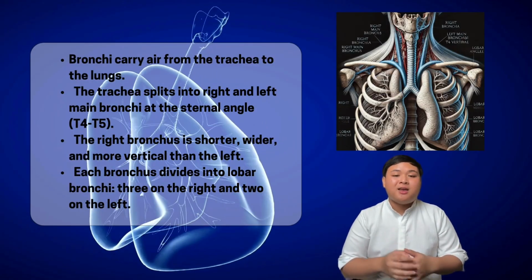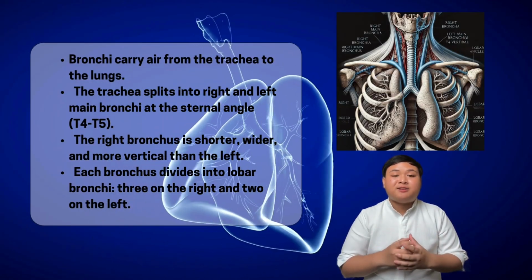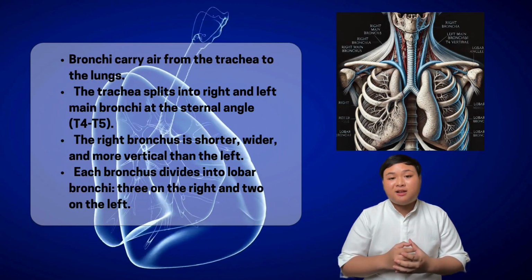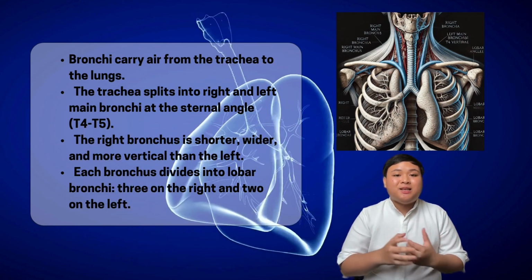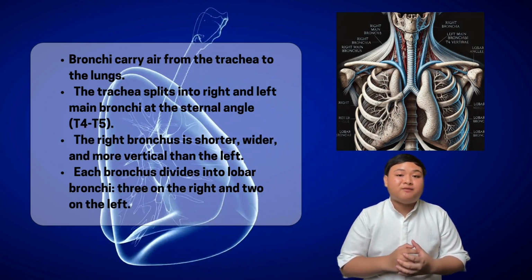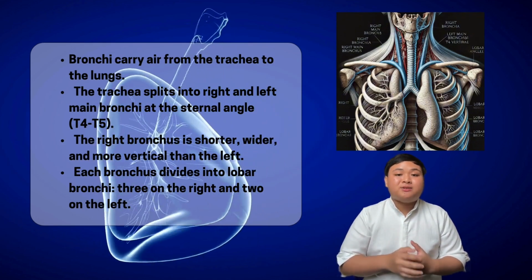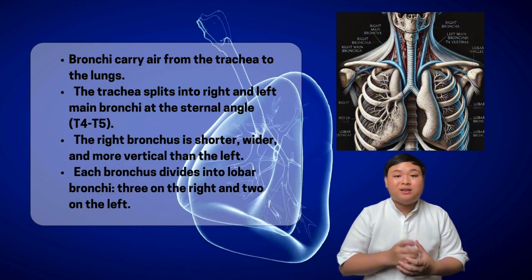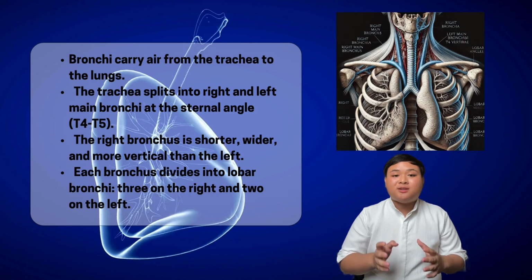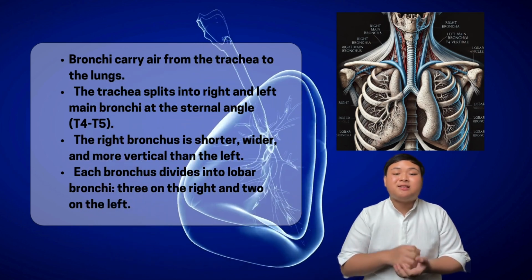Next, the bronchi. The bronchi are actually the airways that carry air from the trachea into the lungs. The trachea splits into the two main bronchi at the level of the sternal angle, which is located in the chest. One bronchus goes to the right lung and the other to the left. The right bronchus is shorter, wider, and more vertical than the left.